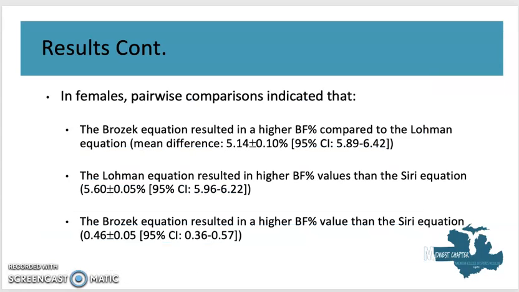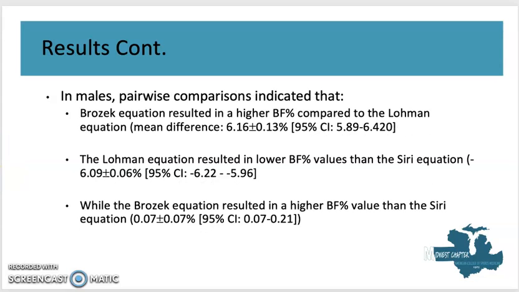So in the females, pairwise comparisons indicated that the Brozek equation resulted in higher body fat percentage compared to the Lohman. The Lohman equation resulted in higher body fat percentage than the Siri equation, and the Brozek equation resulted in a higher body fat percentage than the Siri equation. And as you can see, these were done using the body fat percentage plus or minus 1 standard error, and also the 95% confidence intervals.